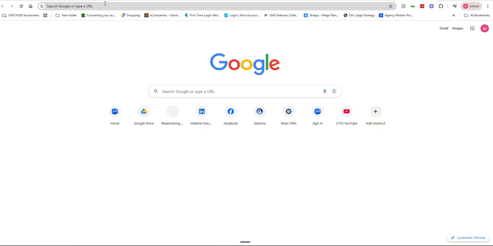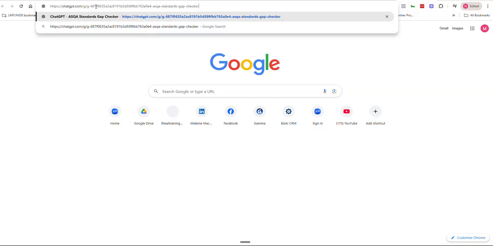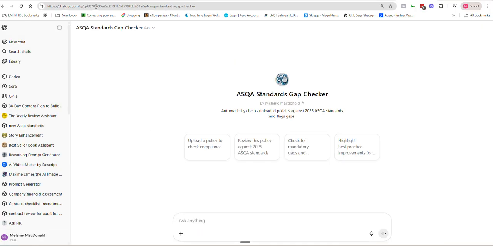Here is a quick little demo of the ChatGPT based ASQA policy reviewer. I will just show you how to use it. All you need is a free ChatGPT account, and to log into it. Once you are logged in, open any browser window and drop in the link that I've given you. We'll give it a moment.